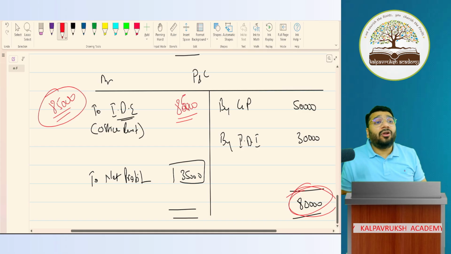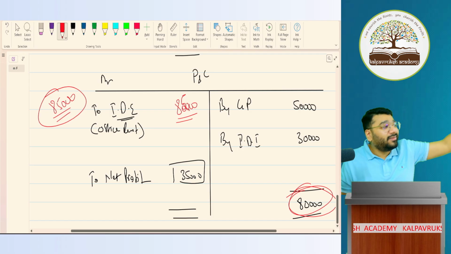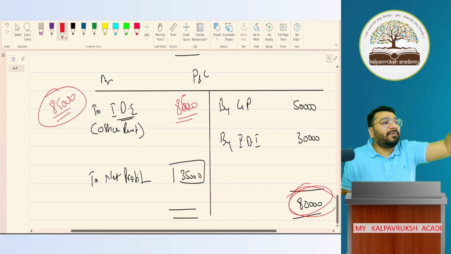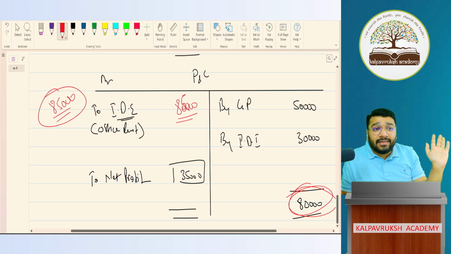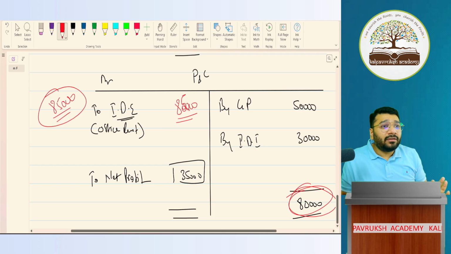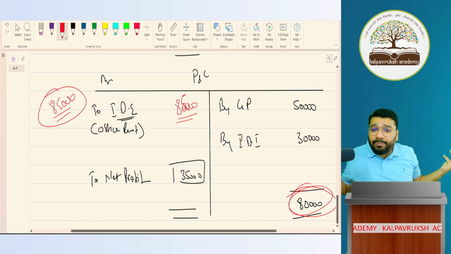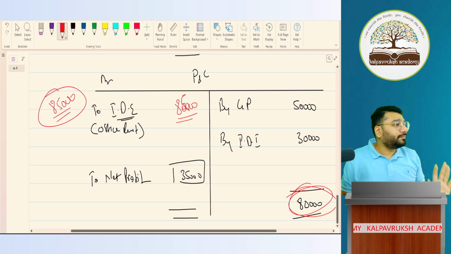Because if you tell your landlord, I only have 80,000 profit to pay, 5,000 I will not pay, he will chuck you out of the premises. He'll say, get lost. If you're not paying rent, get lost, he will tell. So you can't tell them. Forget them. To your employees, can you go and tell, I don't have sufficient profit, so I'll give salary only to the extent of limited profit? Remaining salary I will not pay. Can you tell them? No.